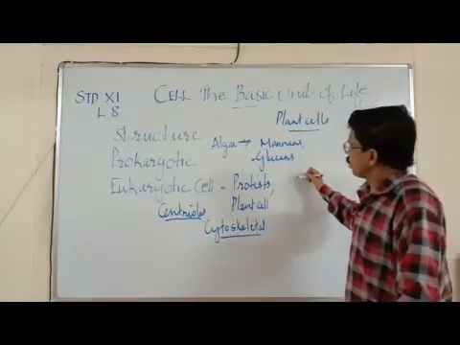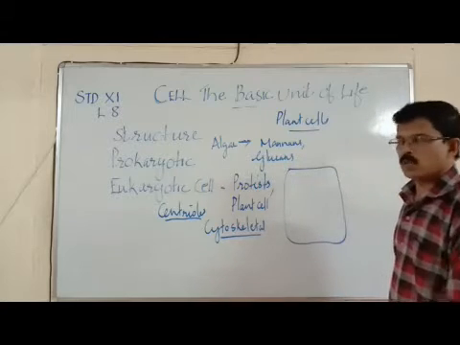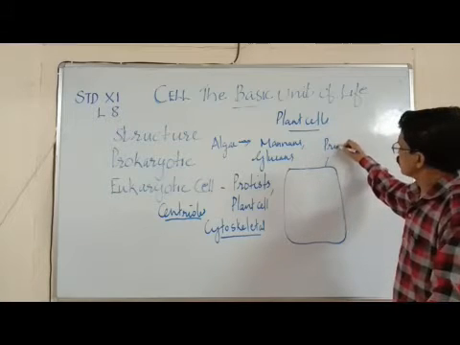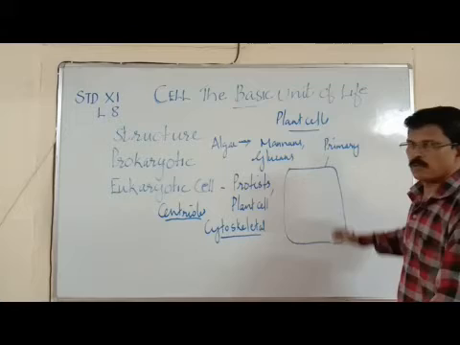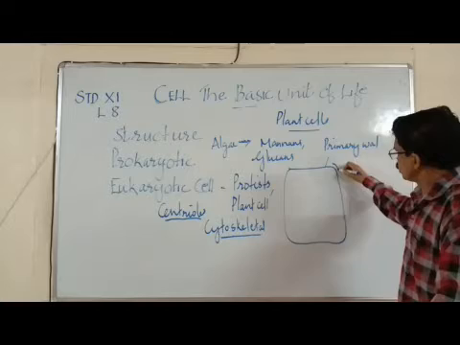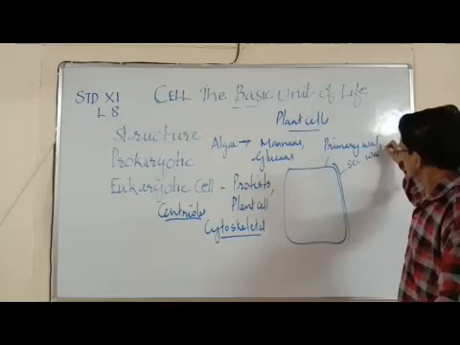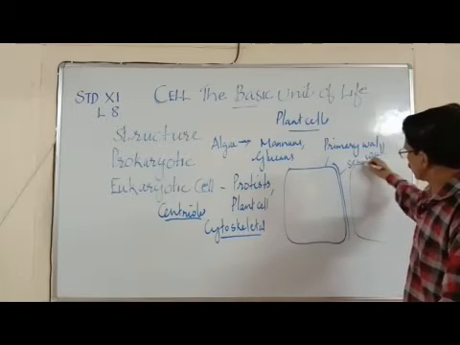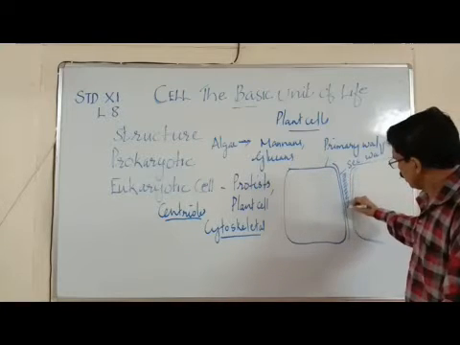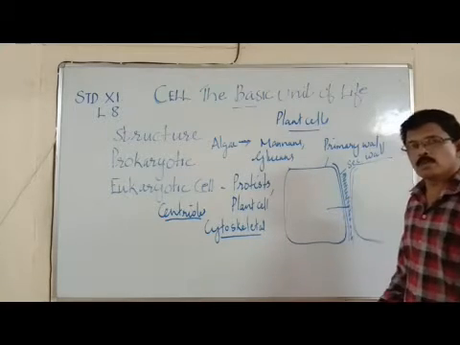Now, when you come to the cell wall in detail, the cell wall has three important layers. There is one layer called the primary wall, which is formed at the time of cell formation, and the secondary wall is added to it later. Now the adjacent cells are connected by a middle lamella. What is the chemical composition of the middle lamella?